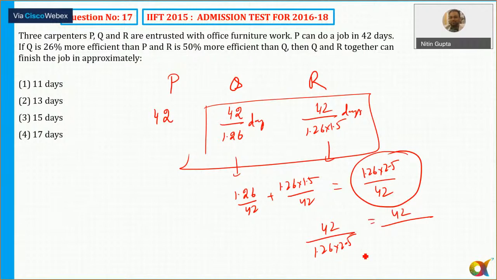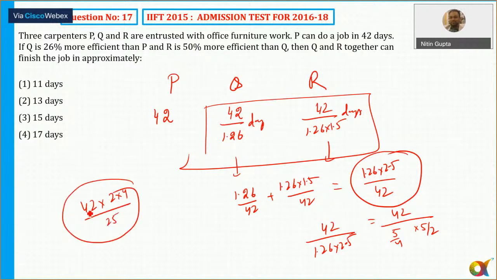It is nothing but 5 by 2. And 1.26, I can take it as 1.25, that is 5 by 4. So 5 into 5 gives 20. So the answer is option number 2.